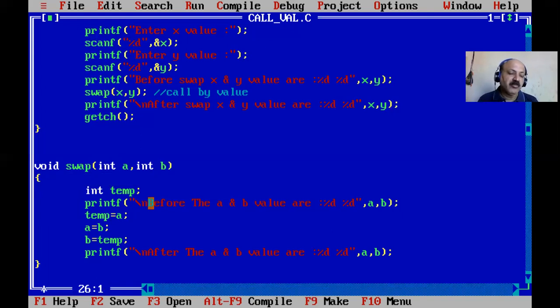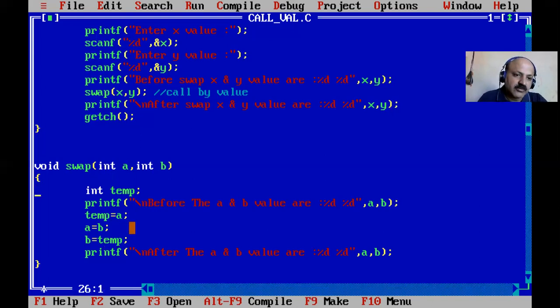So there are 2 main parts of the definition of a user defined function: the function header part and the function body part. The header part is divided into 3 sub parts: return data type, function name, and list of arguments. The body part of the function is also divided into 3 sub parts: declaration statement, executable statement, and return statement. The executable statement is compulsory in the body part. Declaration is not in this function, so no. And the return statement is not here, because the return type is void. But here the declaration and executable statements are there.